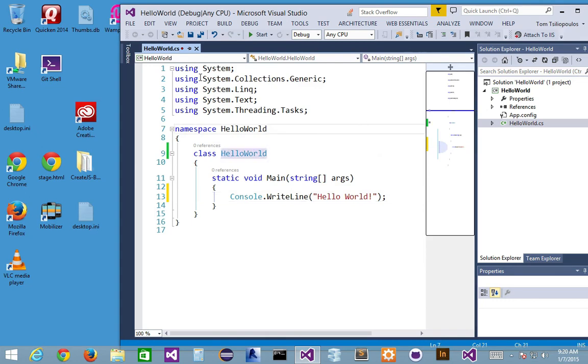Console.WriteLine. Well, what if I run this thing right now? What's going to happen? Because I'm in debug, I can go into debug mode, and if I run this thing, am I going to see my results? How come? It's going to open and close, right? Why is it going to open and close? Come on, guys. This is like old school remembrance.